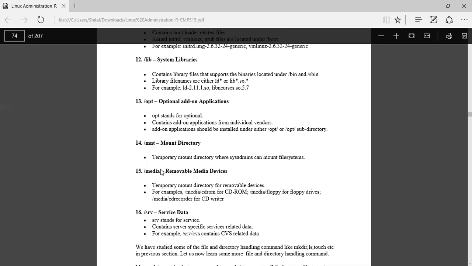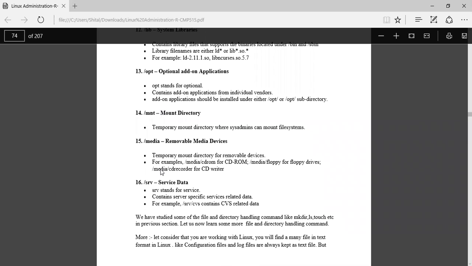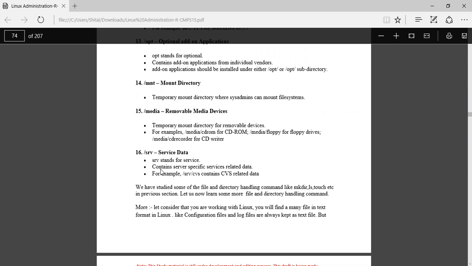Then mnt, that is the mount directory, a temporary mount directory where system admins can mount the file system. Then the media directory is for removable media devices, a temporary mount directory for removable devices. Like when you insert any CD, media or floppy drives or CD writers, then this comes under the media directory.